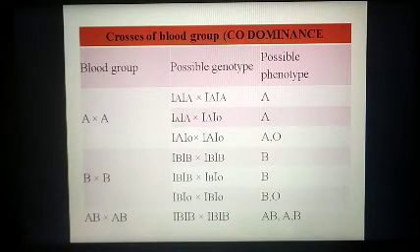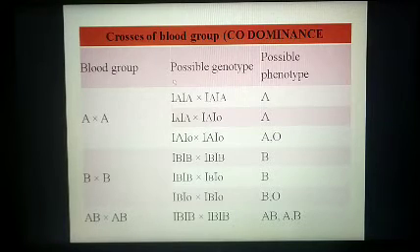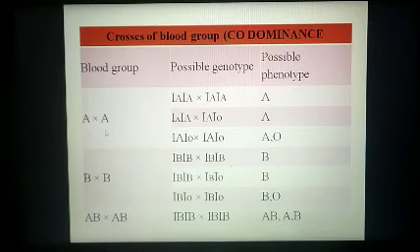Now one more chart is given to explain well about the crosses of blood groups and possible genotypes and possible phenotypes. So when blood group A and A is crossed, it means the father can have A group and the mother can have A group.